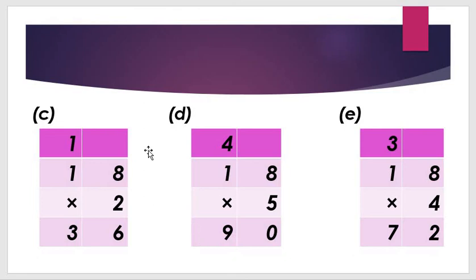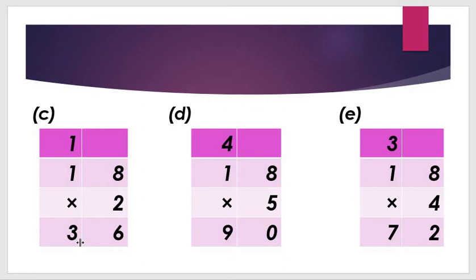Now we solve question number C. 18 twos, how many? 36. But how is it possible? First of all, 2 multiplied by 8 and 2 multiplied by 1. 2 eights are 16. So 6 here and 1 as the carry. Then 2 ones are 2. 2 plus 1 is 3. So the answer is 36. Answer is what, all students?